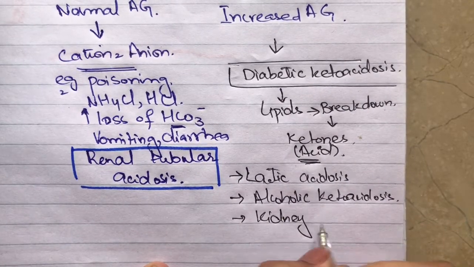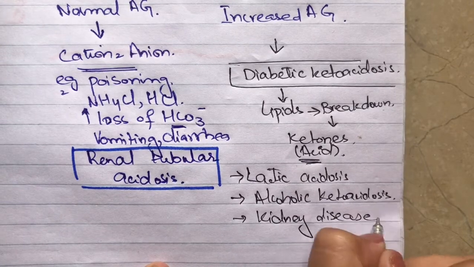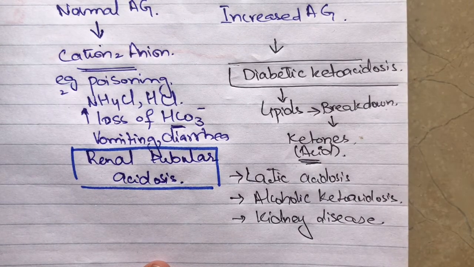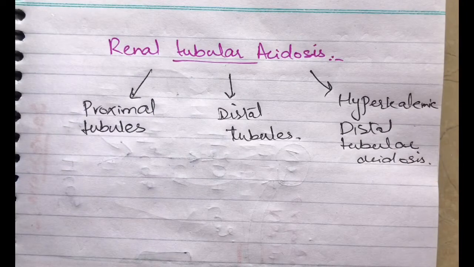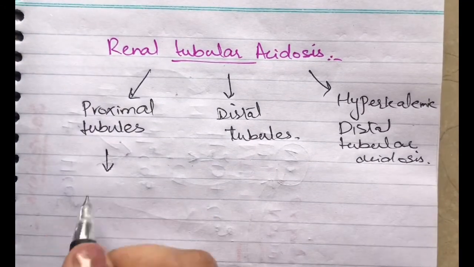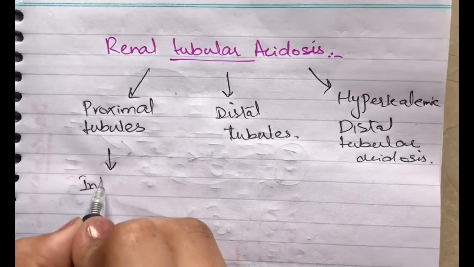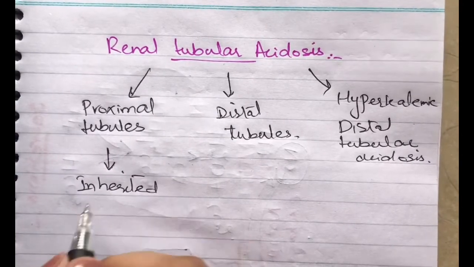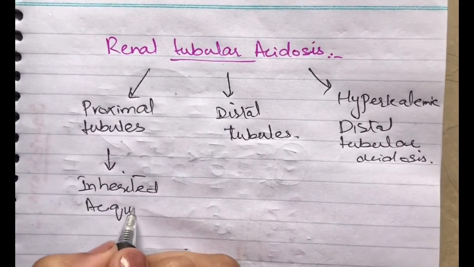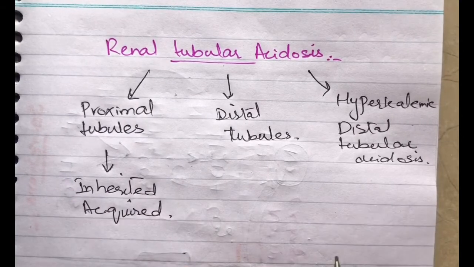Any kind of renal disease will affect our transport of hydrogen ions. As we have discussed, the main cause behind metabolic acidosis is renal tubular acidosis. Tubules are at different points. First we consider the proximal tubules, then we will move on towards distal tubules. What happens in this proximal tubule? In this proximal tubule, there may be an inherited disorder or an acquired disorder which leads towards its destruction.